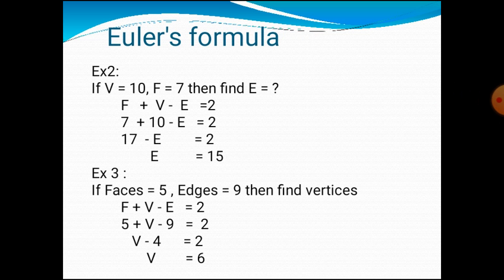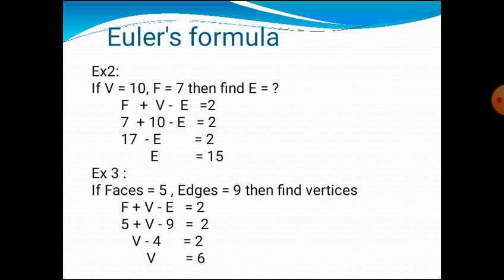Next, if V is equal to 10, F is equal to 7, then find the value of E. So F plus V minus E is equal to 2. So 7 plus 10 minus E is equal to 2. Now 7 plus 10, what is that? 17 minus E is equal to 2. So this minus E take it to the right side. Okay. So now 17 minus 2 is equal to 15. So the value of E is 15.